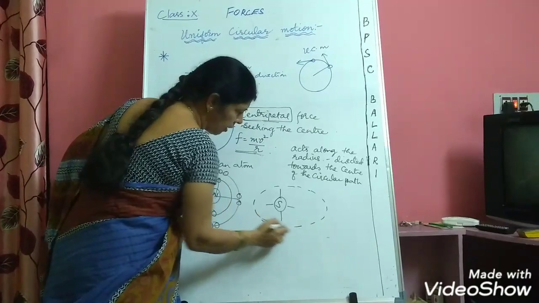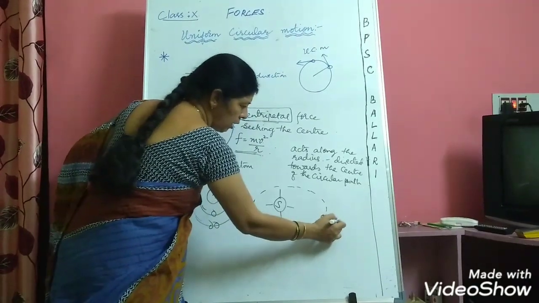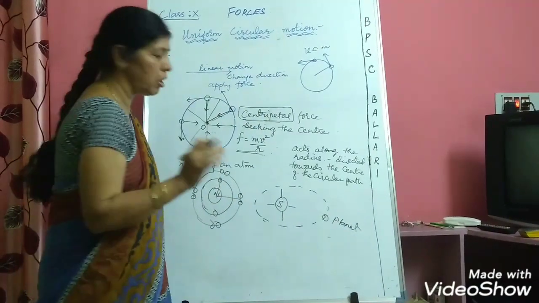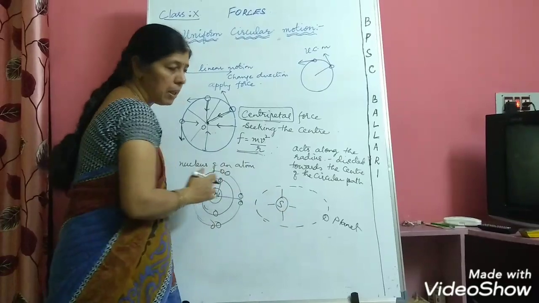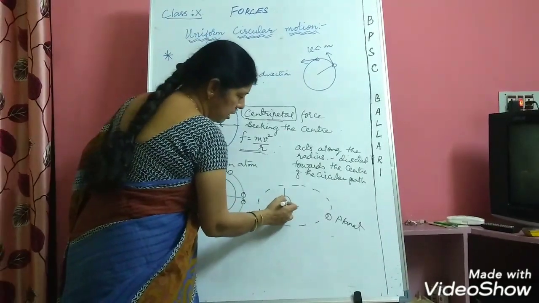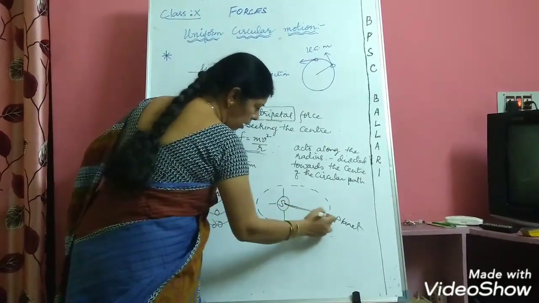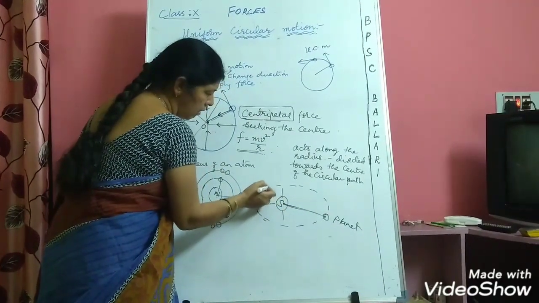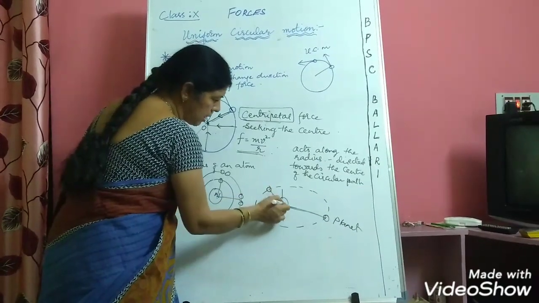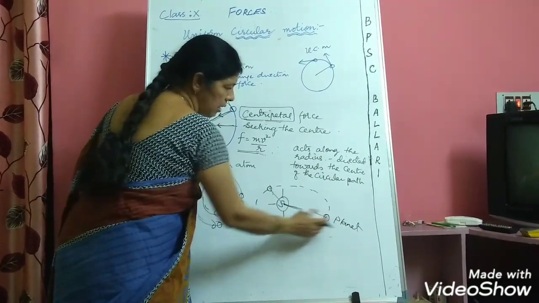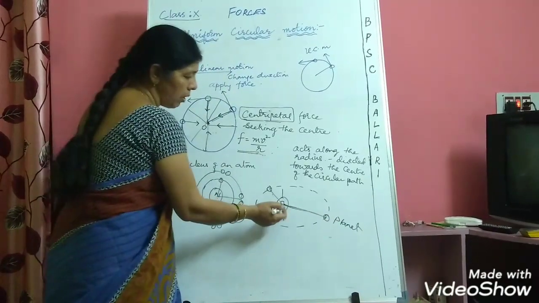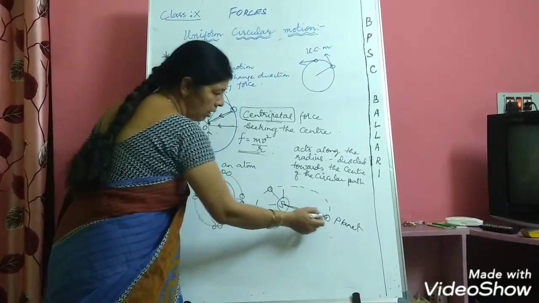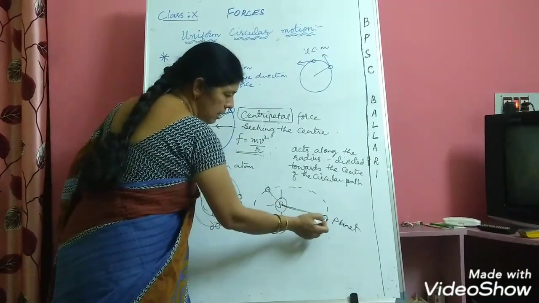Now if you take the orbit of a planet around the sun, we must remember that the planet does not go in perfectly circular motion. We know that the path is elliptical. Here the distance between the sun and the planet is not the same everywhere. If the planet comes closer, the distance decreases. If the planet is away from the sun, the distance increases. You cannot consider it perfectly circular, so this is not the radius, but the distance between the sun and the planet.